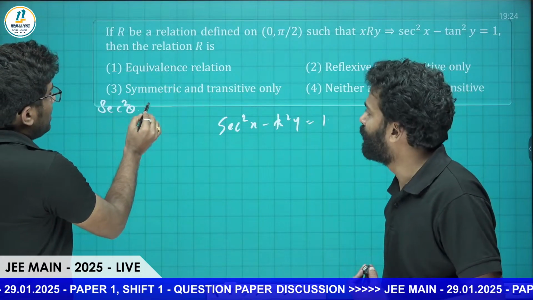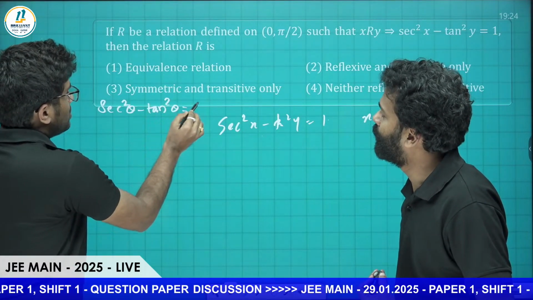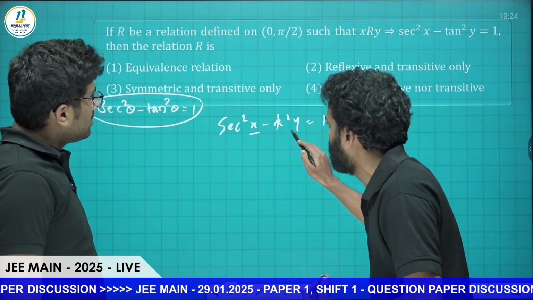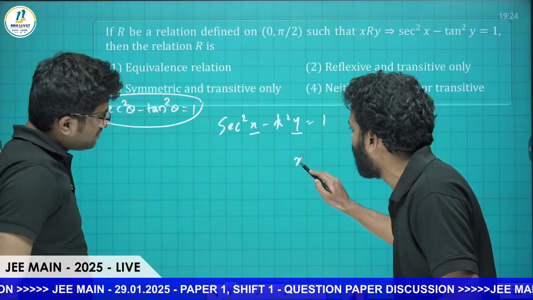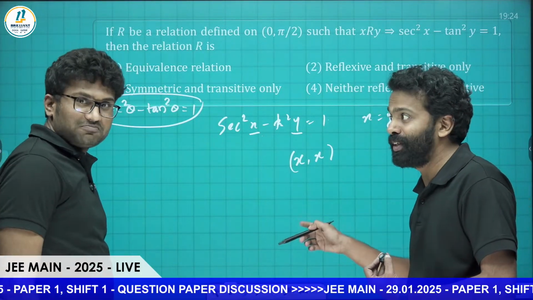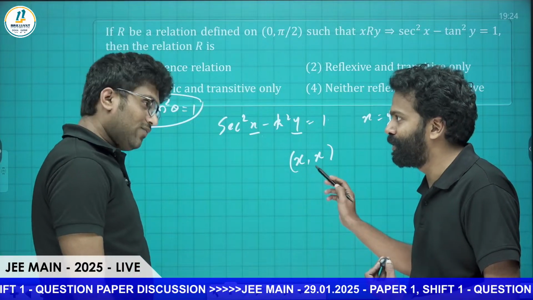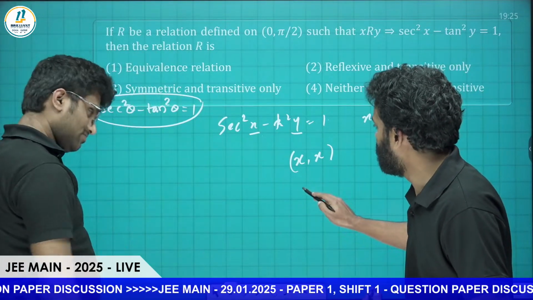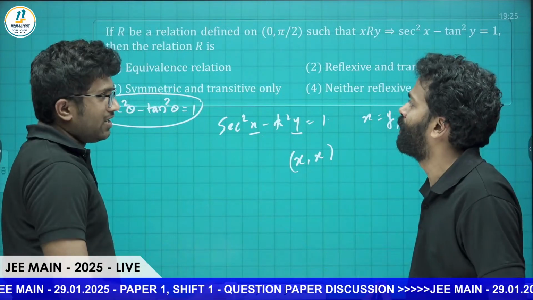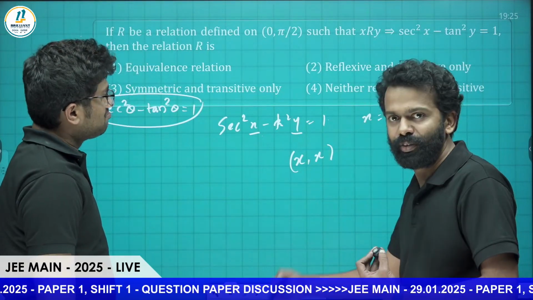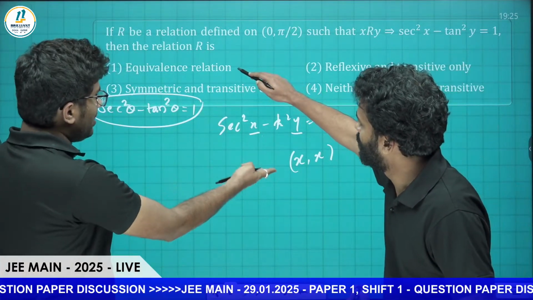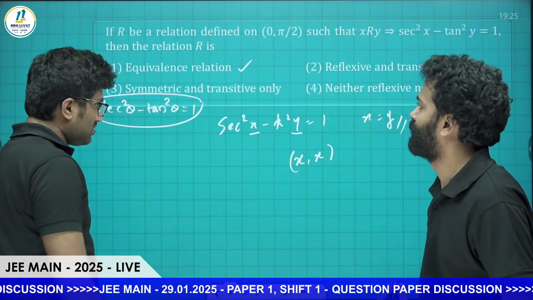Sec square theta minus tan square theta is equal to 1, that is the trigonometric identity. The corresponding angle should be the same here also. So to make this valid, it should be like xRx. Which relation is that? Reflexive, an identity relation. Therefore, if it is like xx, then it will be reflexive, symmetric, and transitive. Once you crack this, it's very easy. So we can say that it is an identity relation and nothing but an equivalence relation.